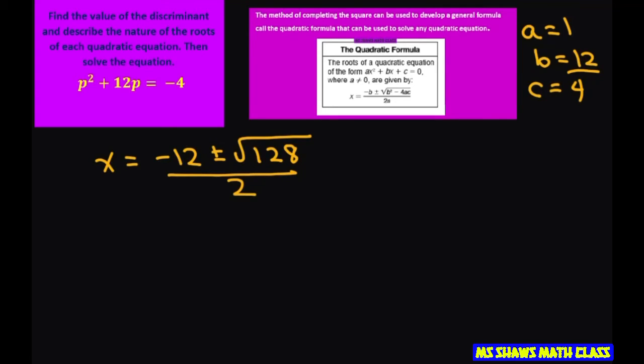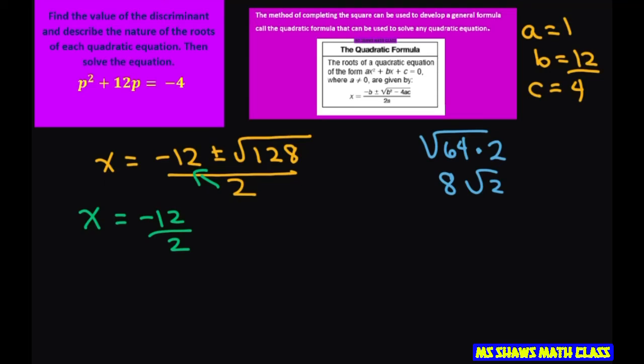Now the square root of 128 can be written as 64 times 2, and the square root of 64 is 8. So I can write this as 8 square root of 2. So let's do that. We have x equals negative 12, and I'm going to put this 2 underneath here, plus or minus 8 square root of 2 divided by 2.